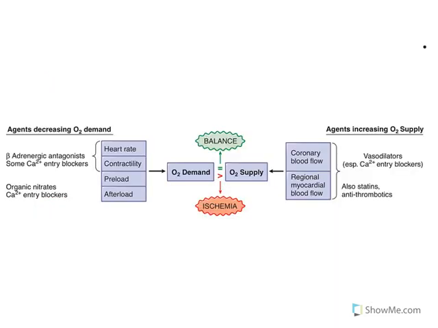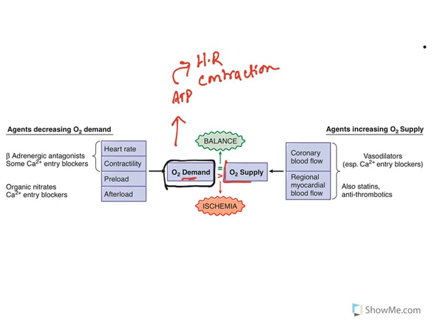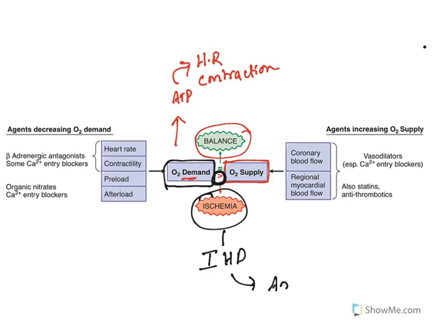Now you need to understand why this condition occurs. Always there is a higher amount of oxygen demand in the heart, because the heart gives contractions all the time, and there is heart rate. To provide those contractions and heart rate, the heart needs the highest amount of oxygen, by which ATP is obtained, and using that ATP the heart contracts. So always the oxygen demand must be equal to the oxygen supply. That is what is known as a balance. When this balance is not there, or when oxygen demand is more than oxygen supply, you get this condition called ischemia, ischemic heart disease. And this is what results in angina pectoris or chest pain.